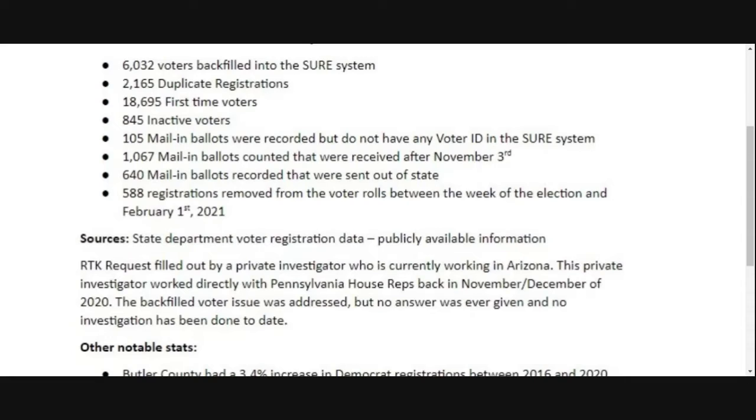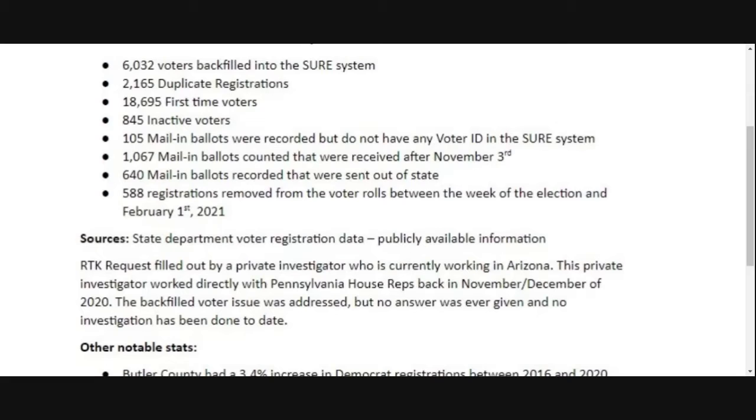1,067 mail-in ballots counted received after November 3rd, according to the State Department website. Now, they might now say that that's been debunked or whatever the case is. We have the receipts for all of this. This is State Department data that we know exactly where it came from at some point in time. These are the numbers that they were putting out.